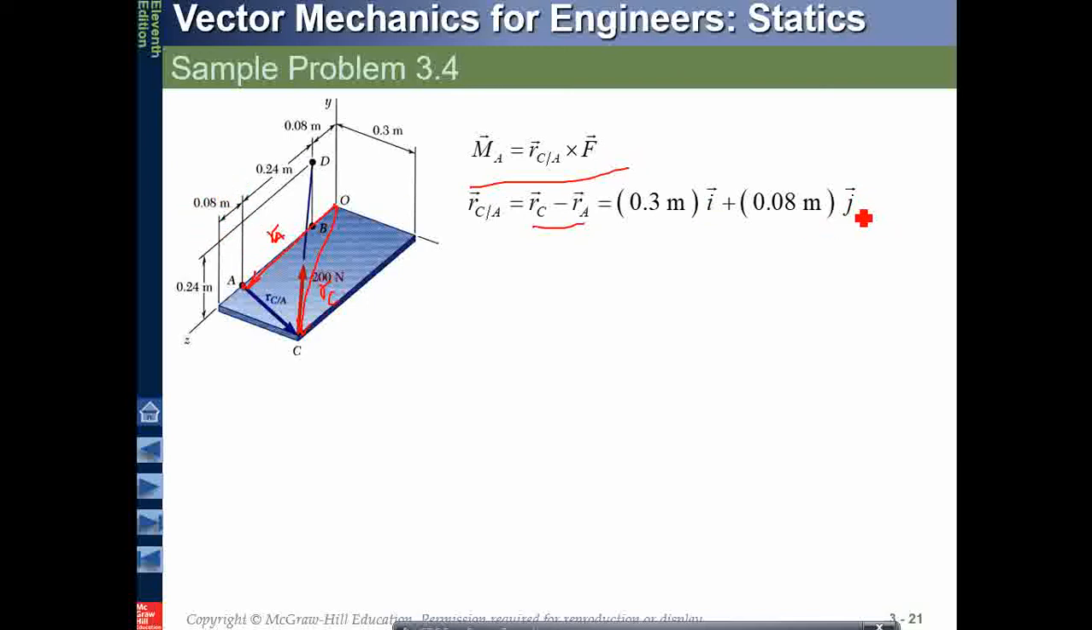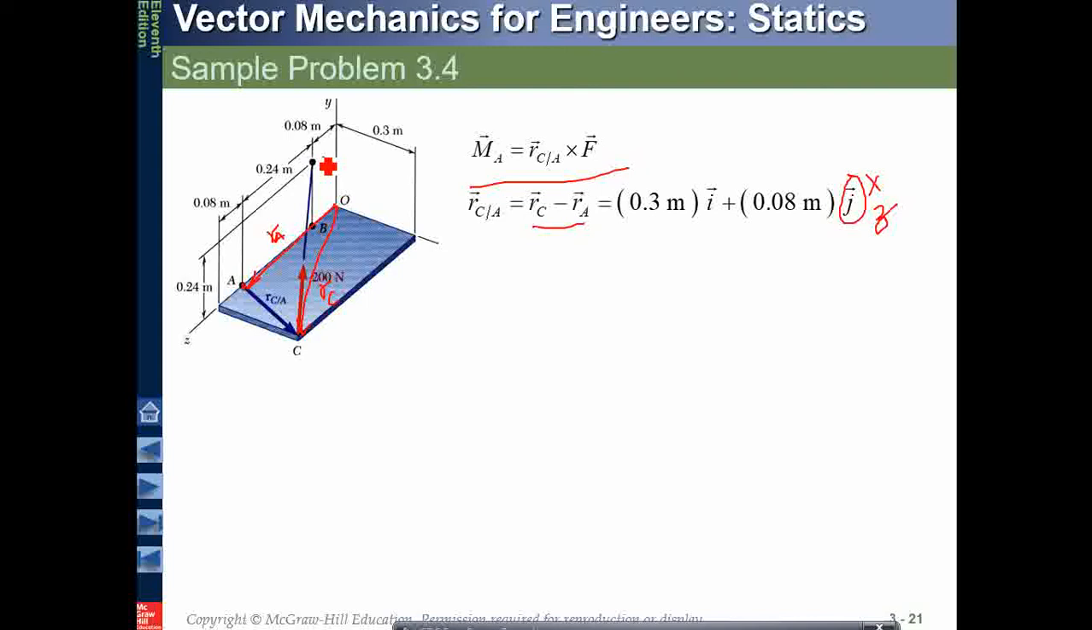This is not j, this should be z. This is wrongly written. This should be the z component. Okay, so 0.3 times i, 0.08 times k. This will be my RCA position vector.